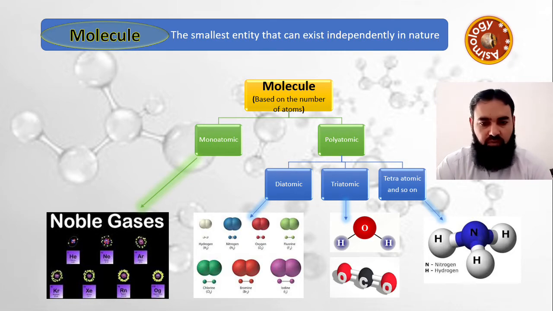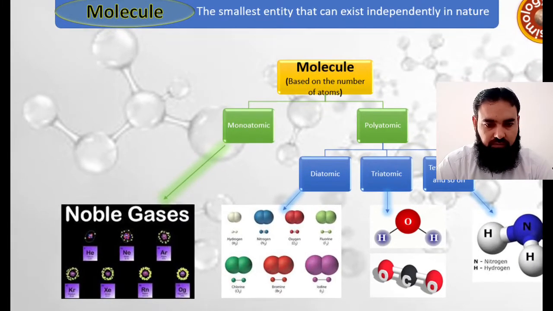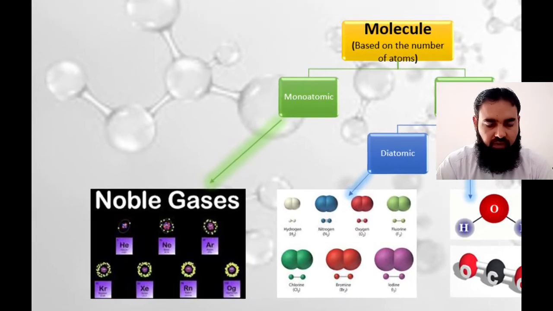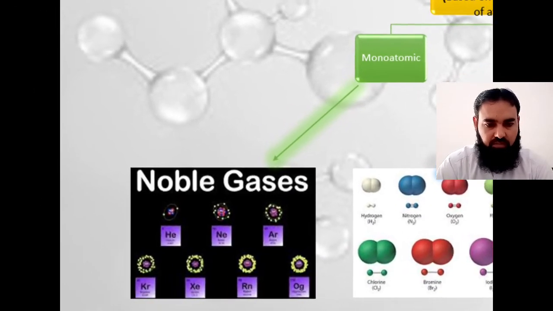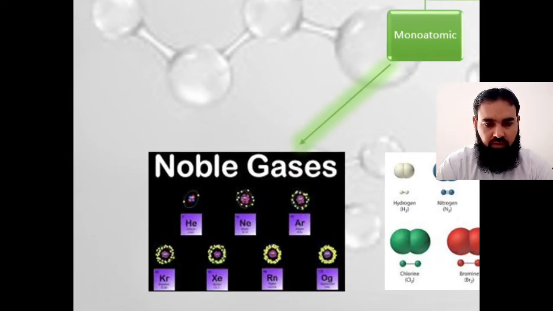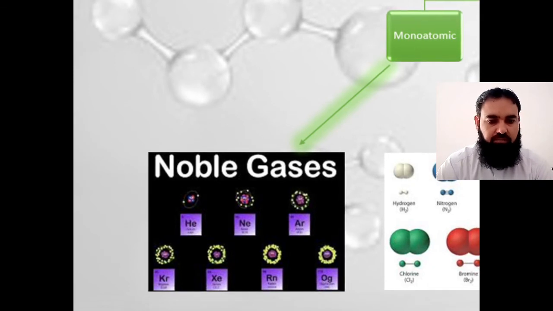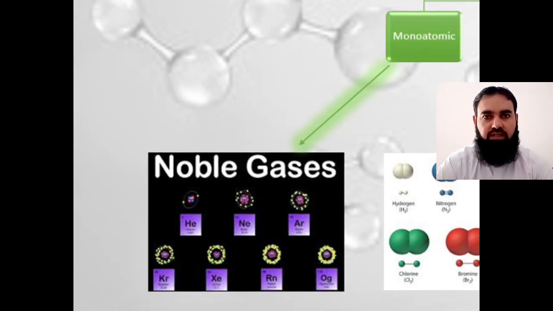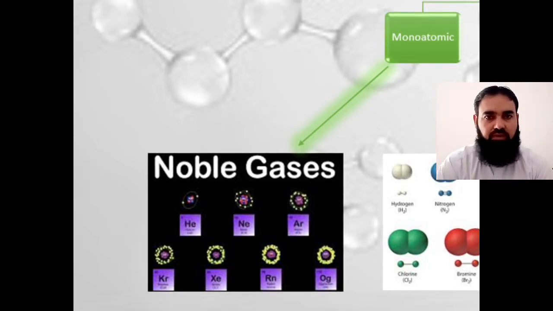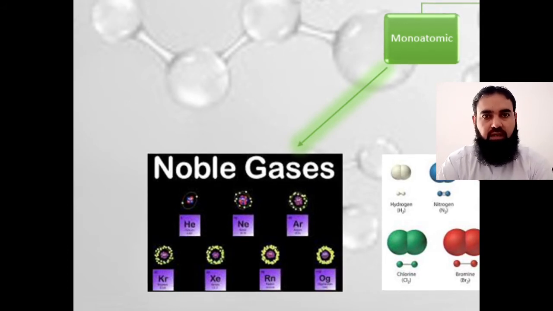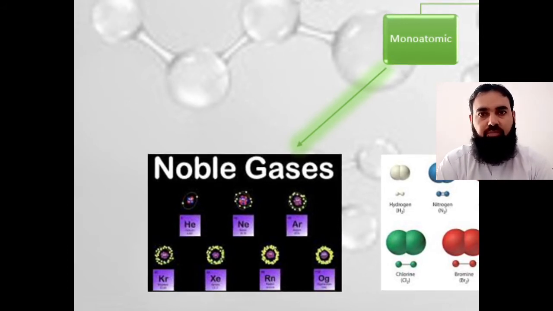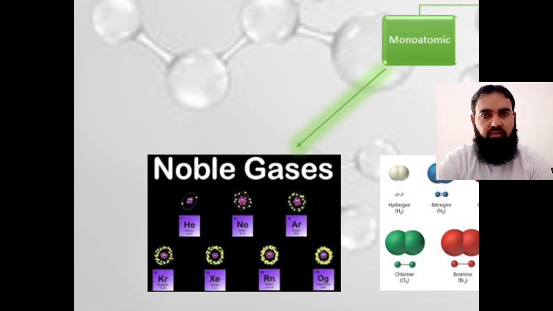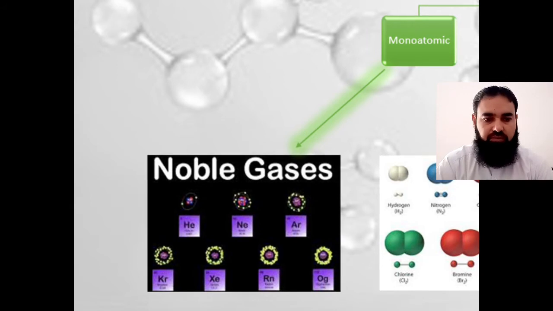If a molecule is made up of only one atom, we call it a monoatomic molecule. These are actually atoms, but as they are able to exist independently, we call them molecules.